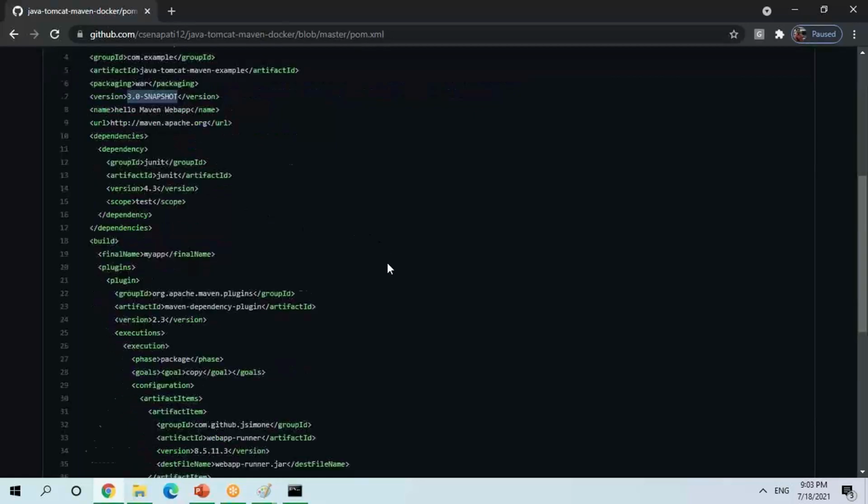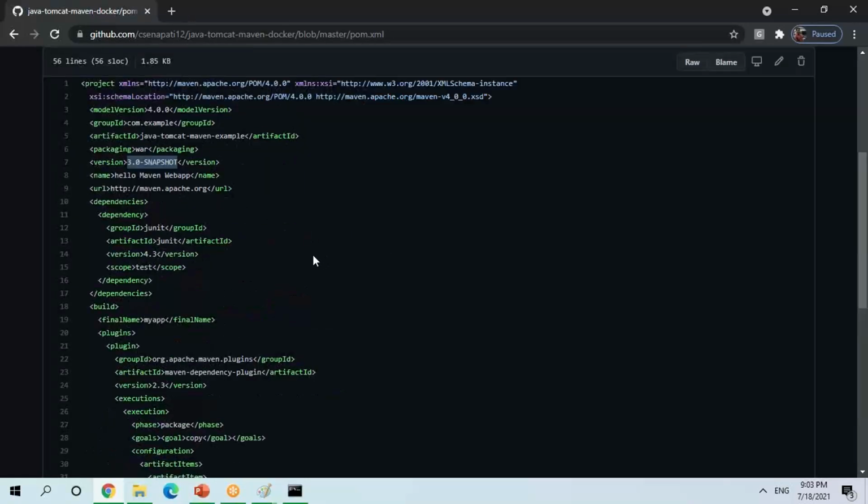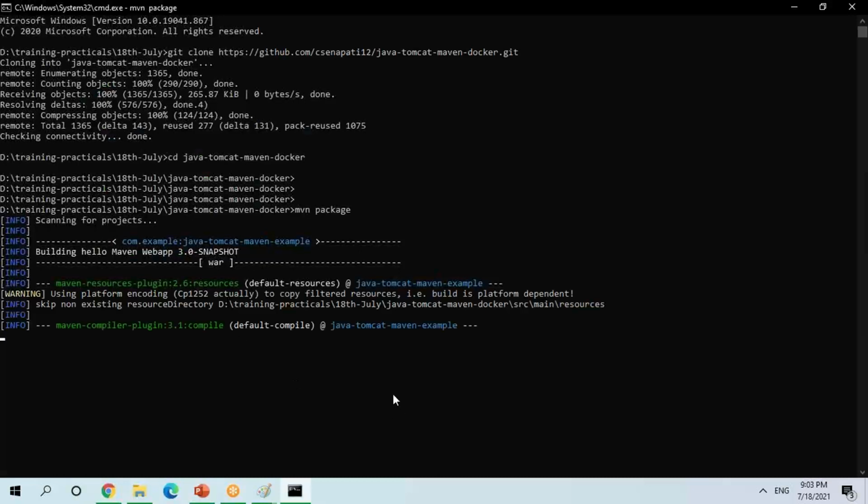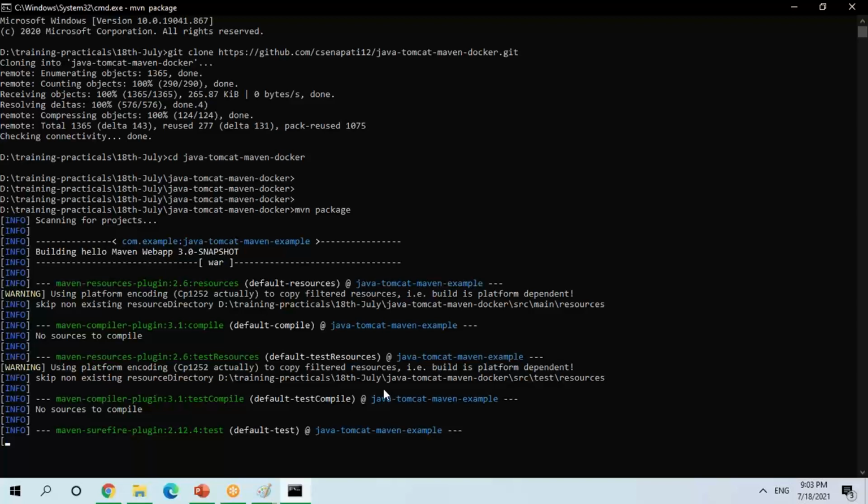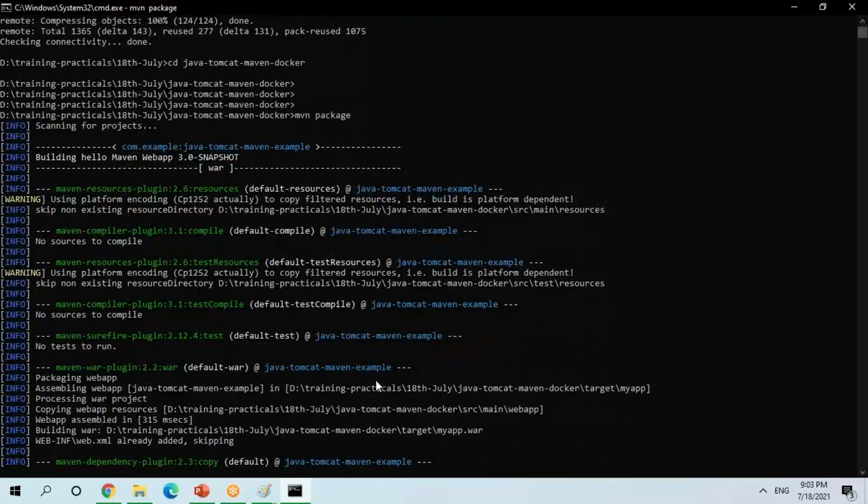Those who are working as a developer are aware of how the POM is getting created. The developer will create the POM, and they'll be checking what the packaging structure is, what the version is and all. Based on that, it is going to create your artifact. It will create a target folder, and inside the target folder, it is going to create the artifact. Now that artifact, we are going to store it, and initially it will be stored in my local machine.